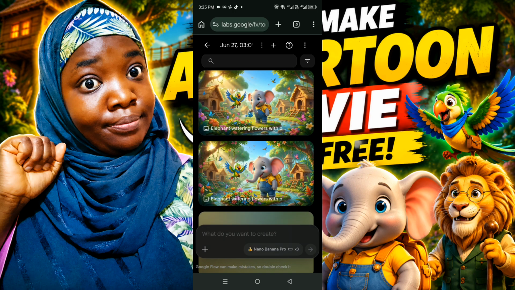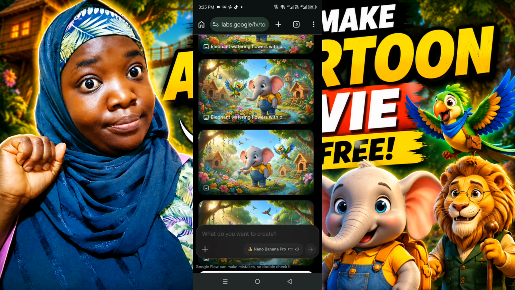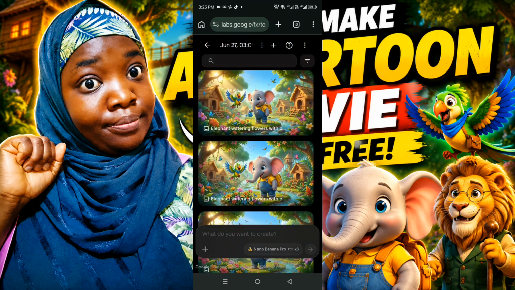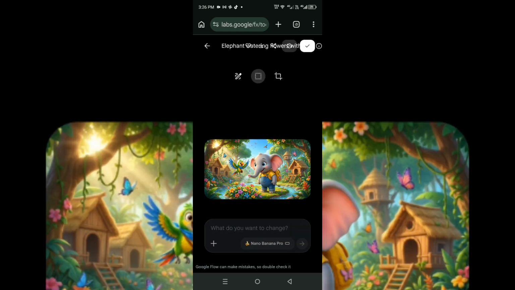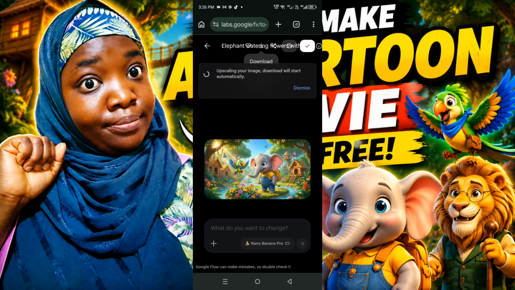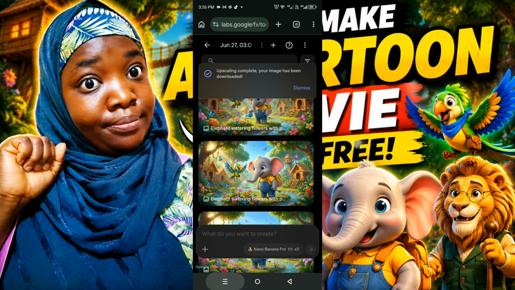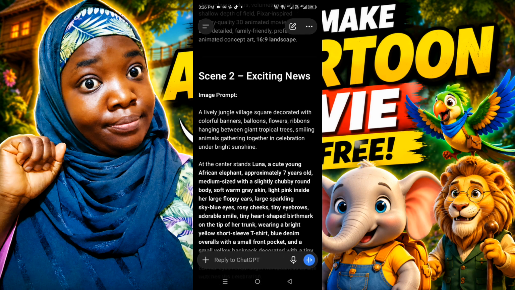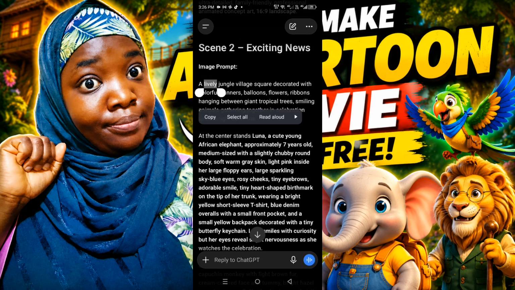So now that my images are ready, I'm just going to go ahead and look through them and see the one I like before I download. So I'm just going to go ahead and download the one that is showing the elephant watering the flower with her trunk. So I'm just going to click on the download button at the top and download my image in 720 pixels. Now I'll head back to ChatGPT and copy the image prompt for scene 2.